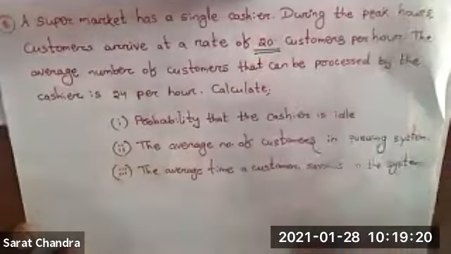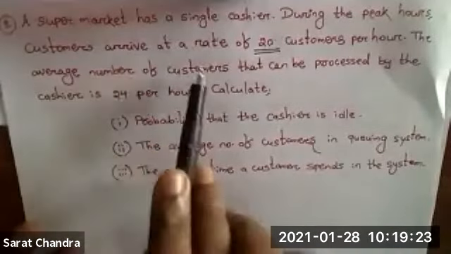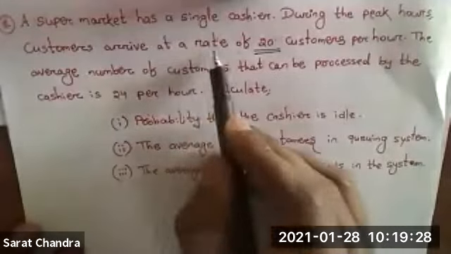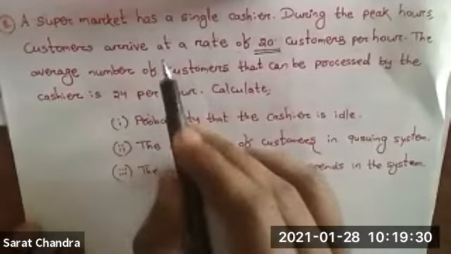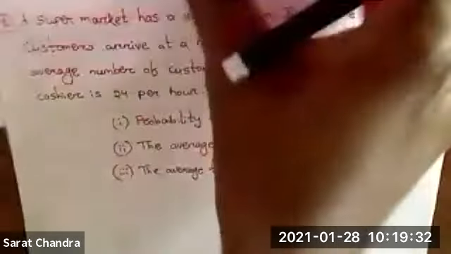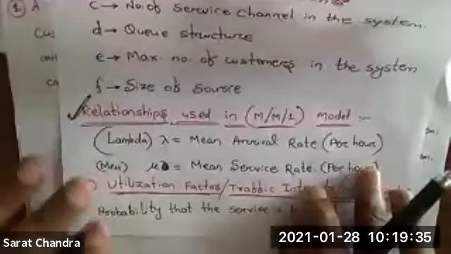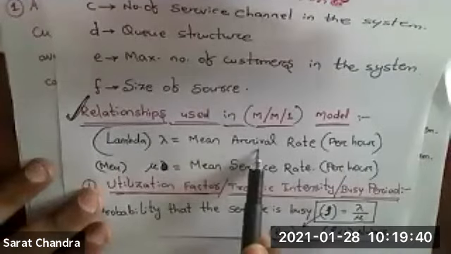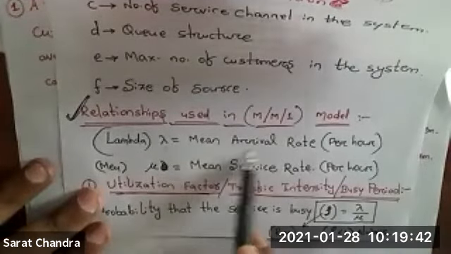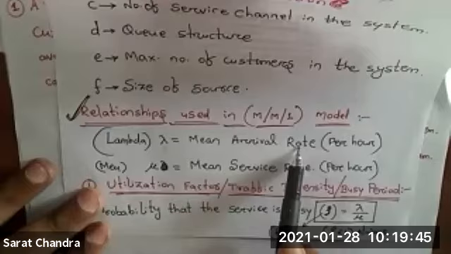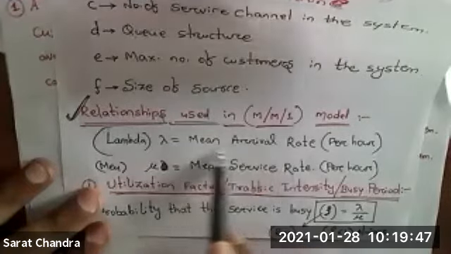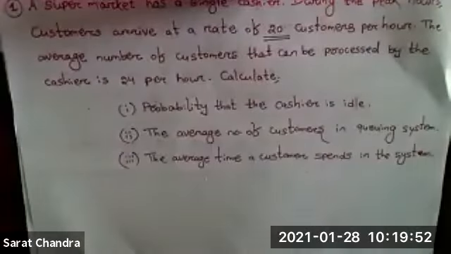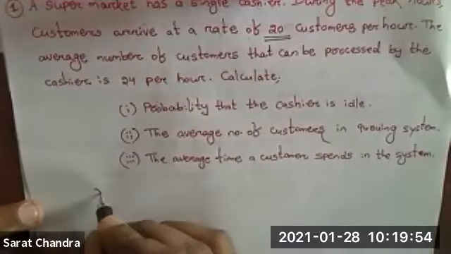During the peak hours, the customers arrive at a rate of 20 customers per hour. This is the rate of arriving. And what is the rate of arriving? The rate of arriving is indicated by lambda, the mean arrival rate. How many customers are coming per hour will be represented by lambda. Clear? So lambda is given.